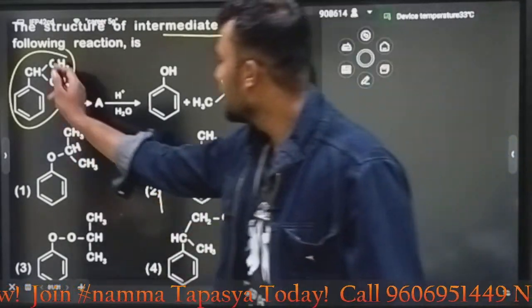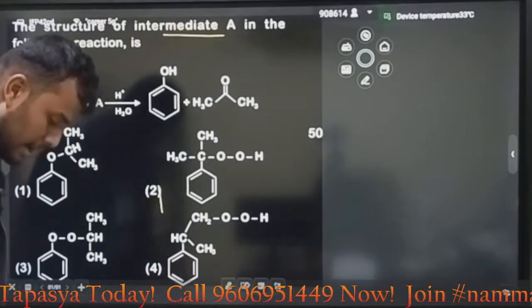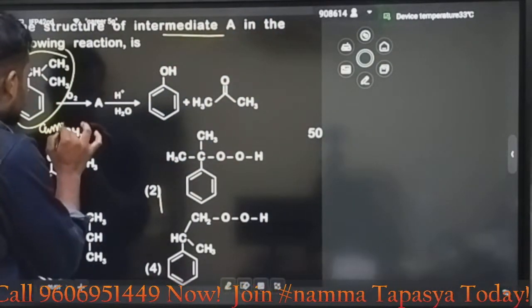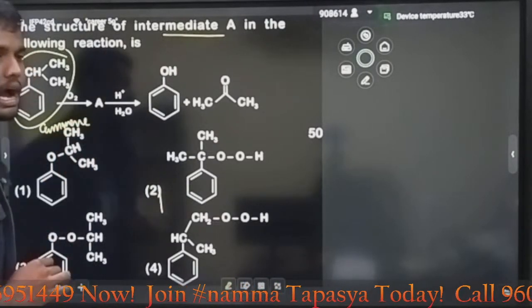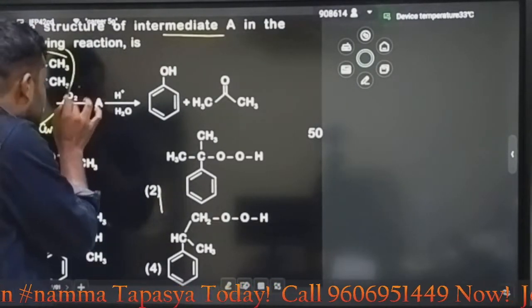Look here guys, here we have cumene. Correct na? This is the preparation of cumene. It is called oxidation of cumene. We have cumene, it is also called isopropyl benzene. Isopropyl benzene undergoes oxidation.